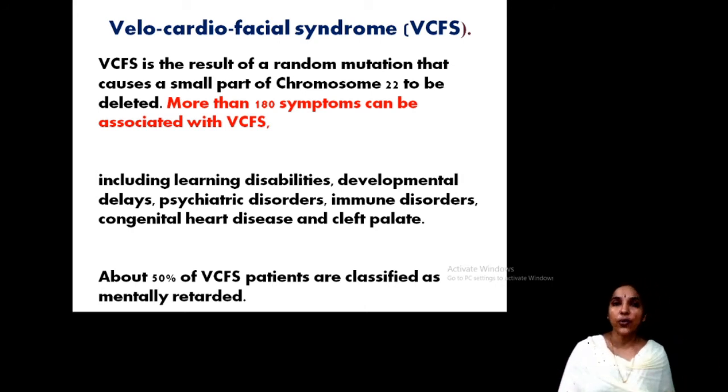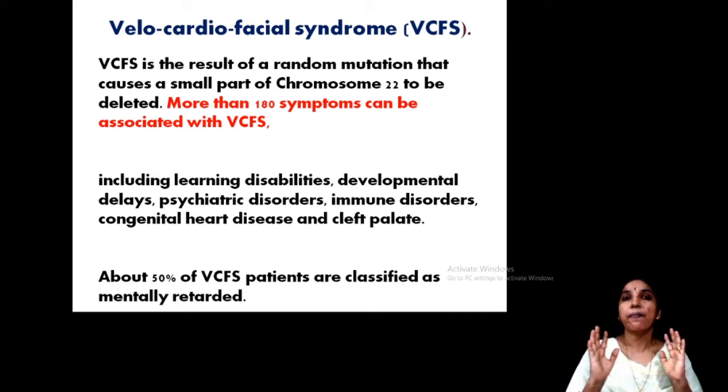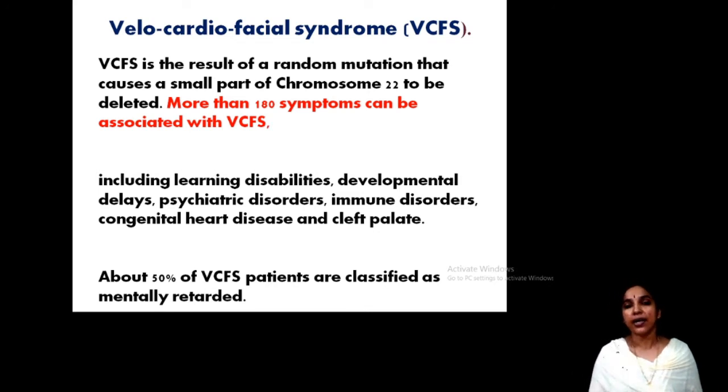Main symptoms include learning disability, developmental delays, behavioral changes, psychiatric disorders, immune disorders, heart diseases and also cleft palate, which is very important. About 50% of the patients with VCFS are mentally retarded. That's also a very important point.